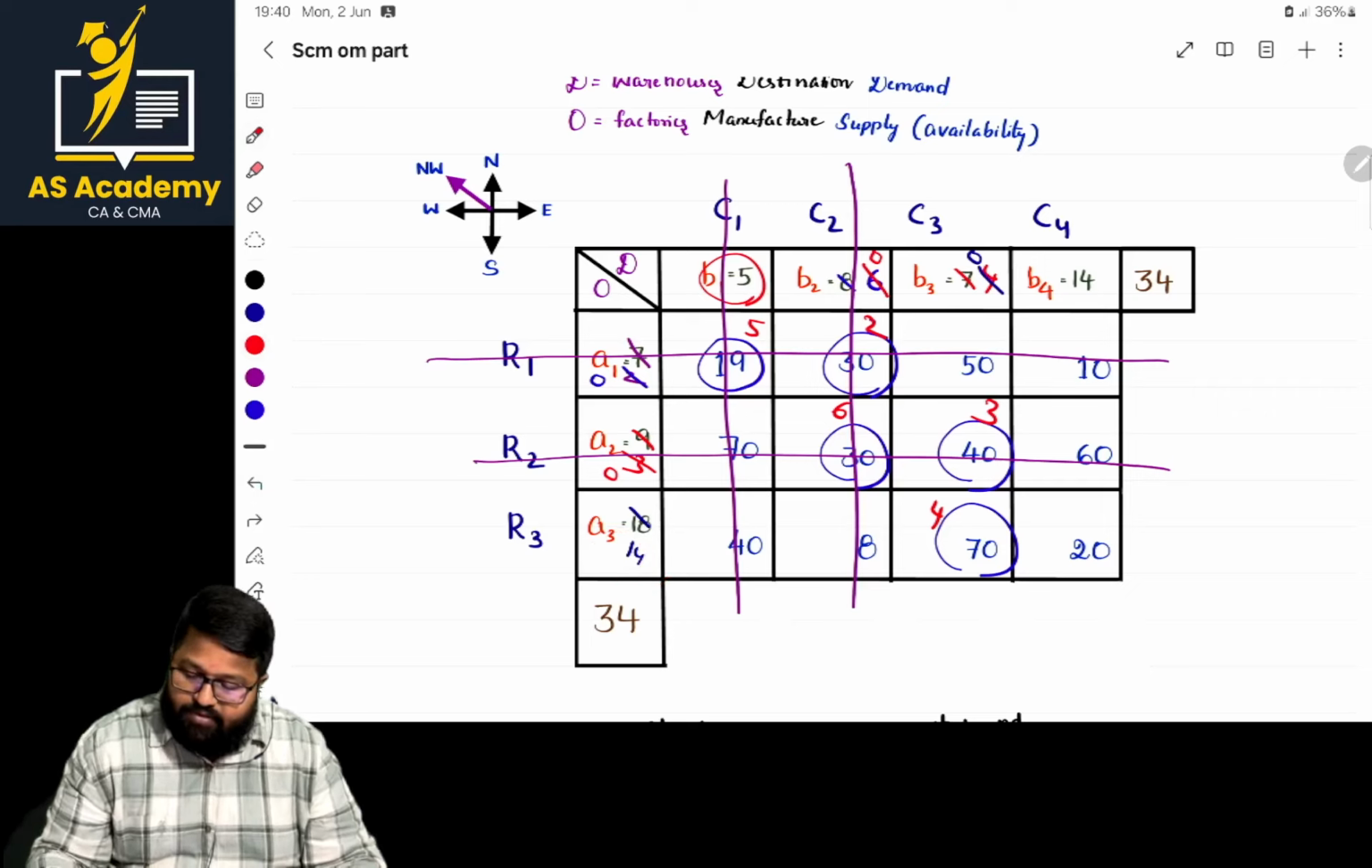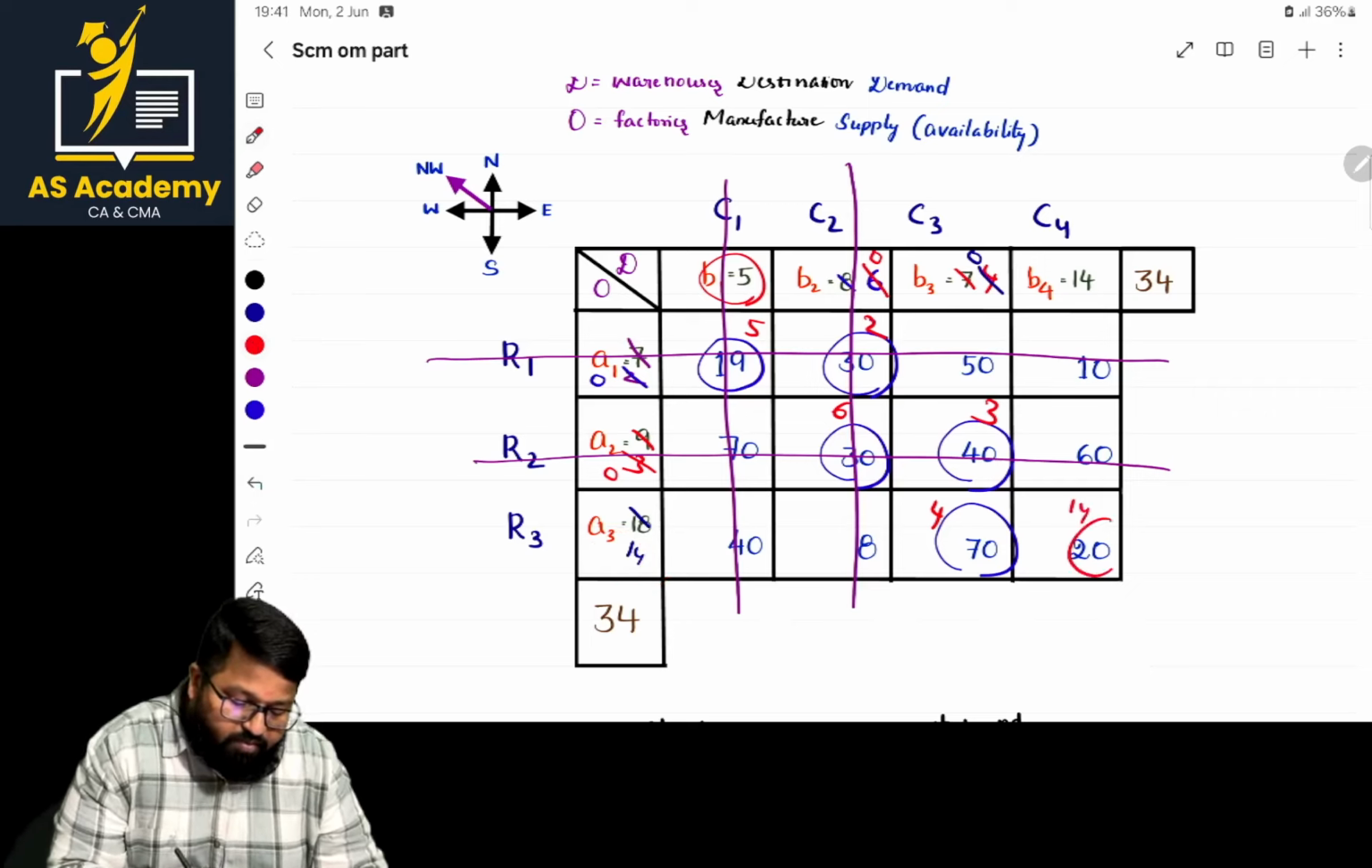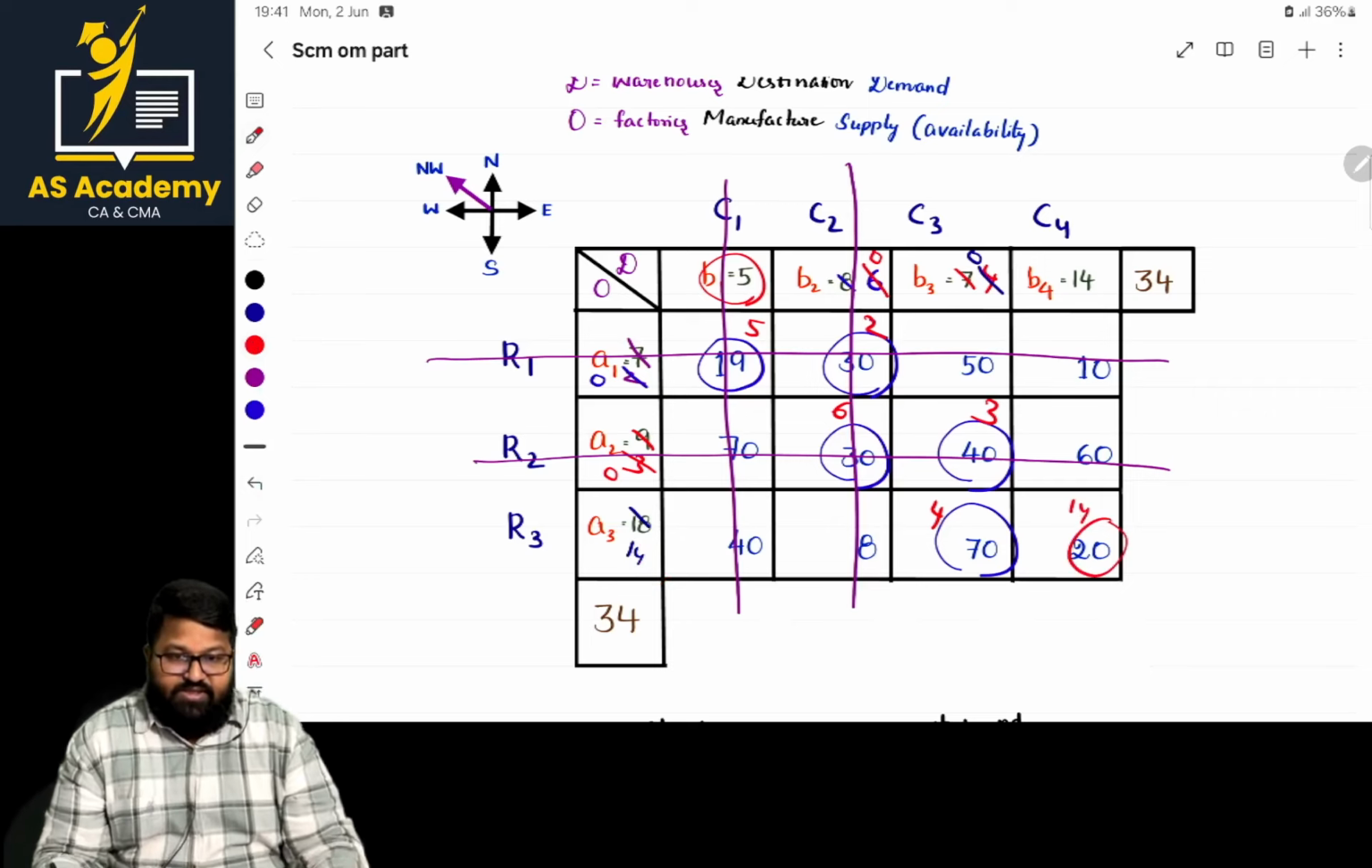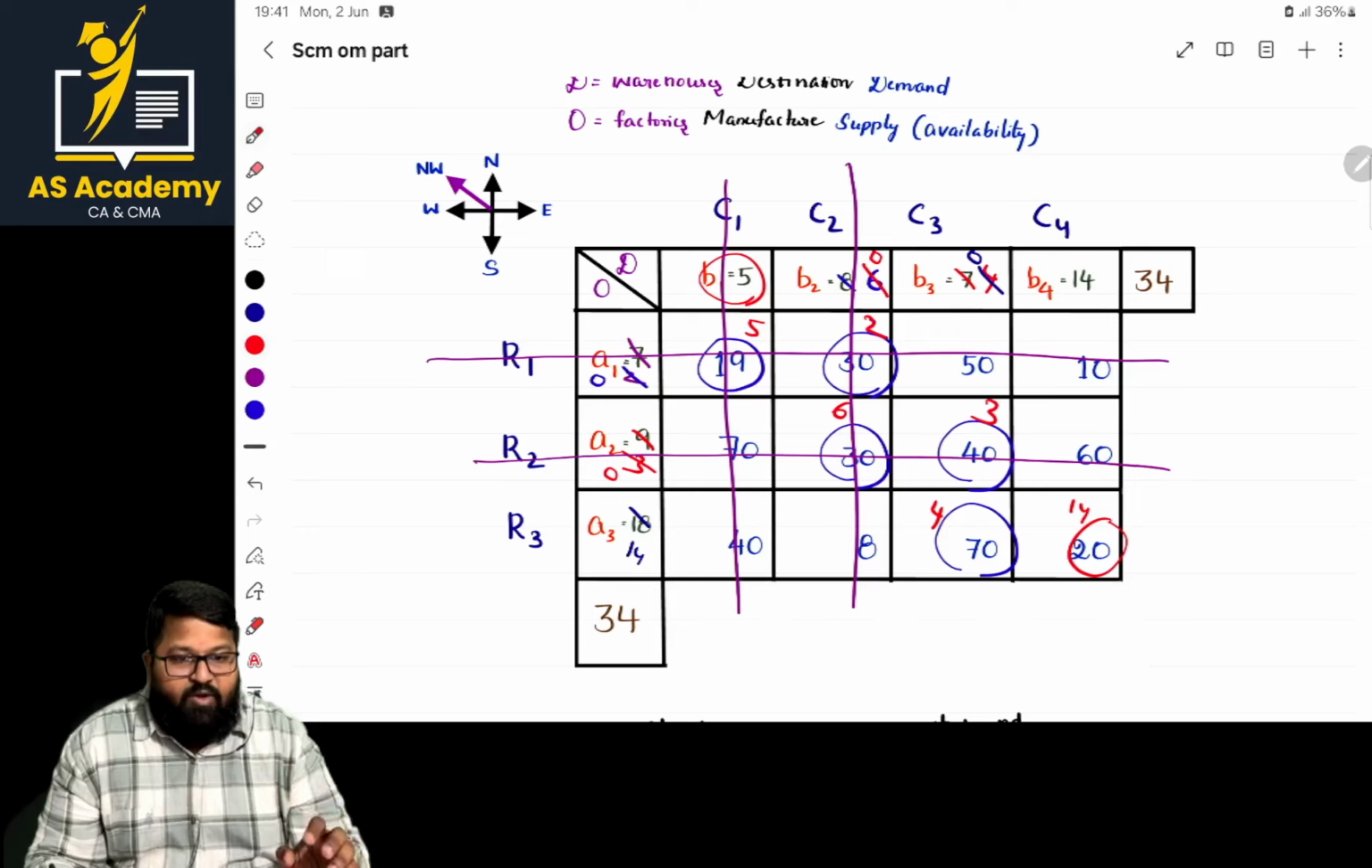One most important thing is that while you are making allocations, if you are not remembering or if you are unable to mark these numbers, then it's gone.